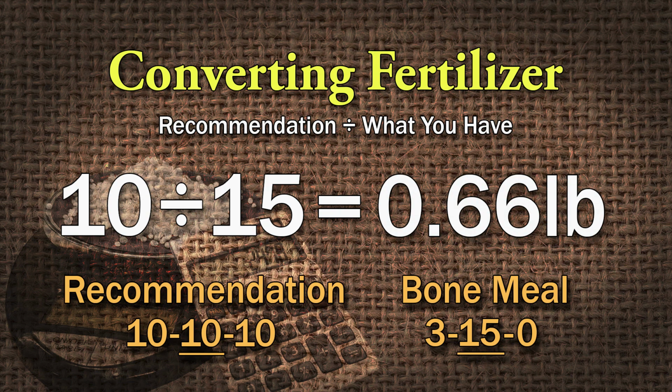Now we're going to get a little bit of nitrogen in there as well because there was a 3 in the nitrogen position, but that's probably close enough. You don't really need to worry about the nitrogen being exactly perfect. If you wanted to, you could pull back a little bit on the blood meal and let it be covered by the bone meal, but I wouldn't worry about it. It's not really enough to matter.